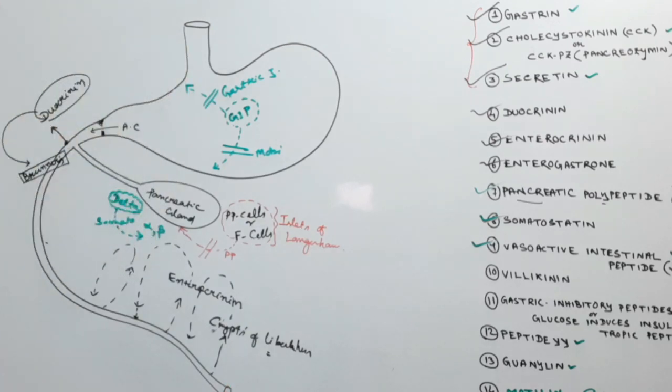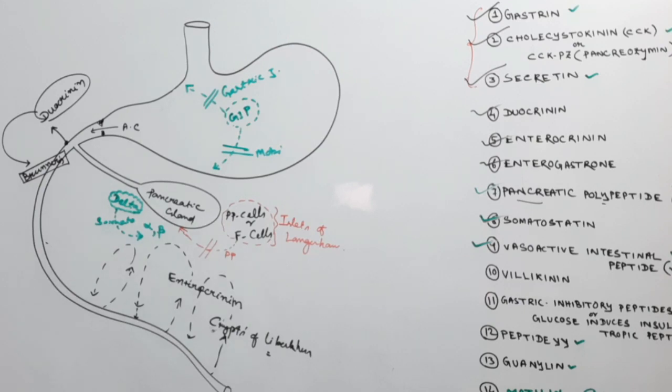Vasoactive intestinal peptide, or the VIP. This VIP hormone is secreted from the gut, pancreas and the nervous system, also the suprachiasmatic nuclei of the thalamus. It increases smooth muscle relaxation, and inhibits the gastric secretion of water and the pancreatic juice and the peristalsis movement.